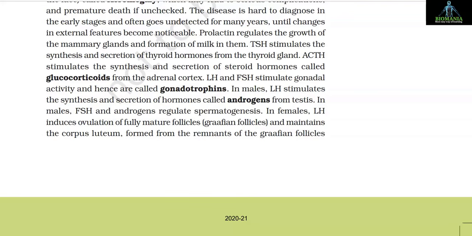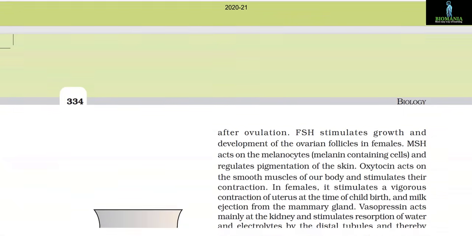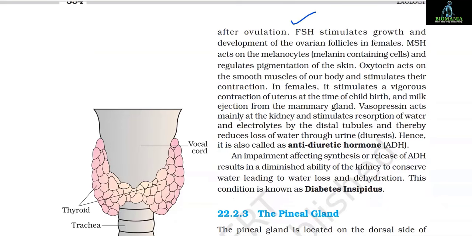In females, LH induces ovulation of fully mature follicles, that is Graafian follicles, and maintains the corpus luteum formed from the remnants of the Graafian follicles after ovulation. FSH stimulates growth and development of the ovarian follicles in females. MSH acts on the melanocytes, that is melanin containing cells, and regulates pigmentation of the skin.